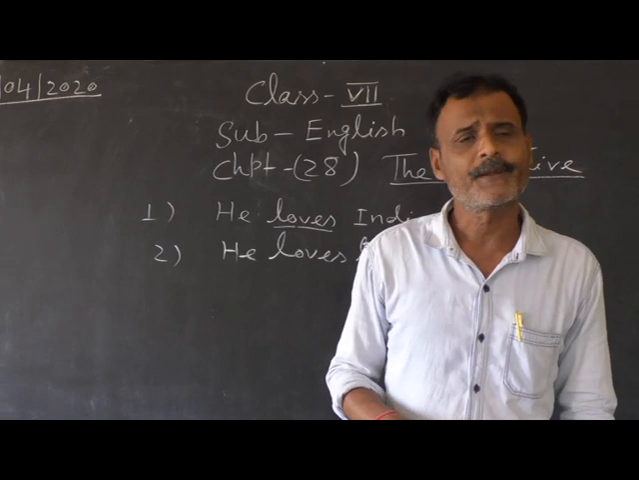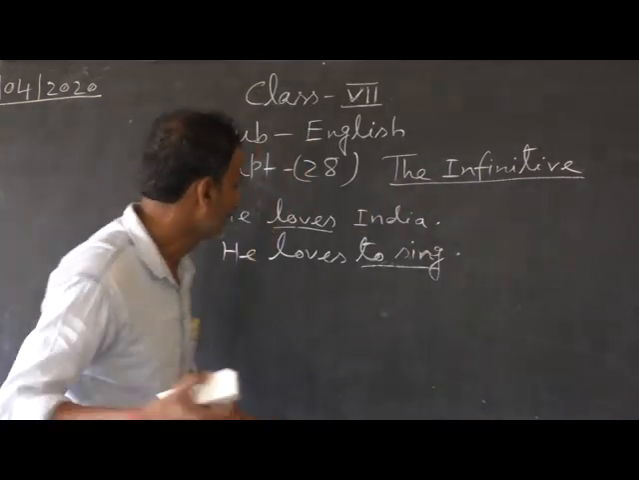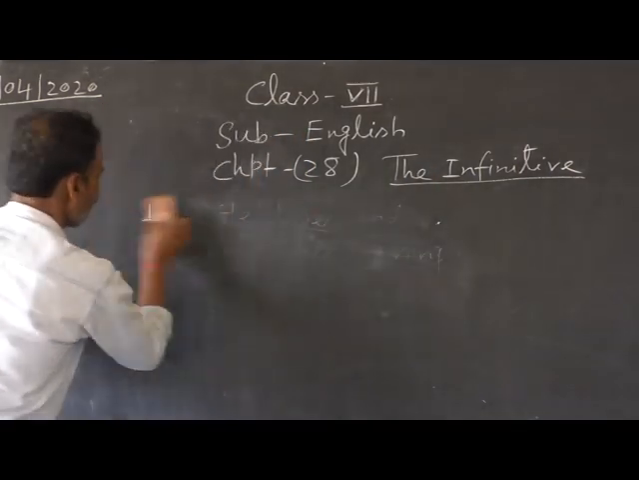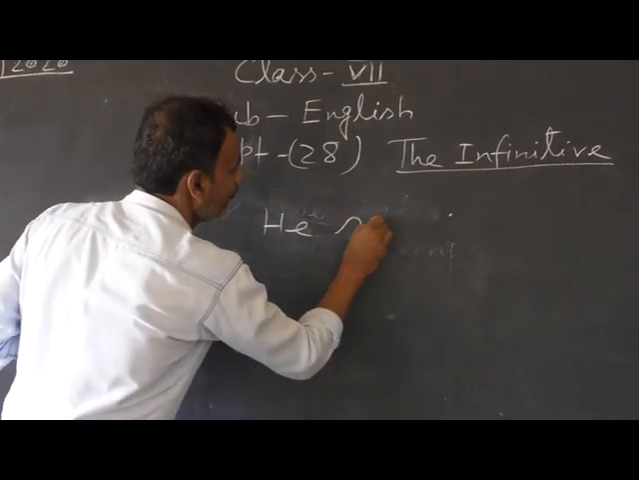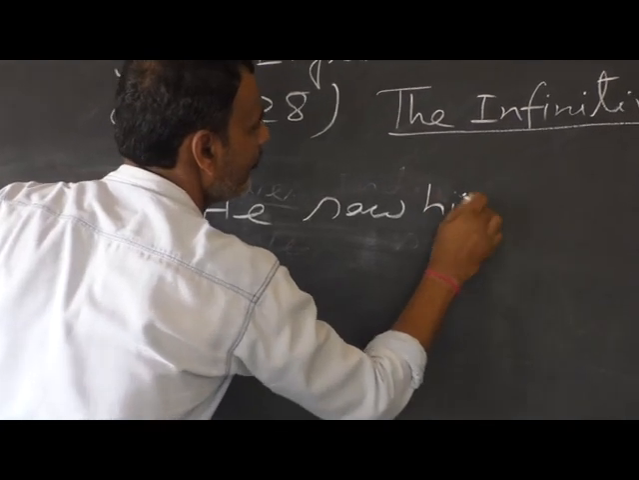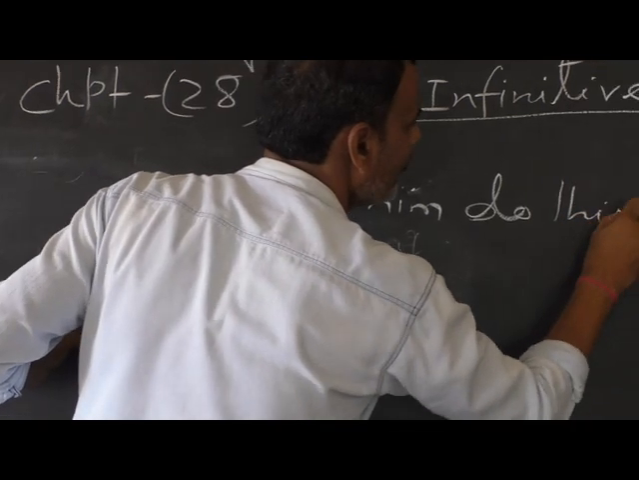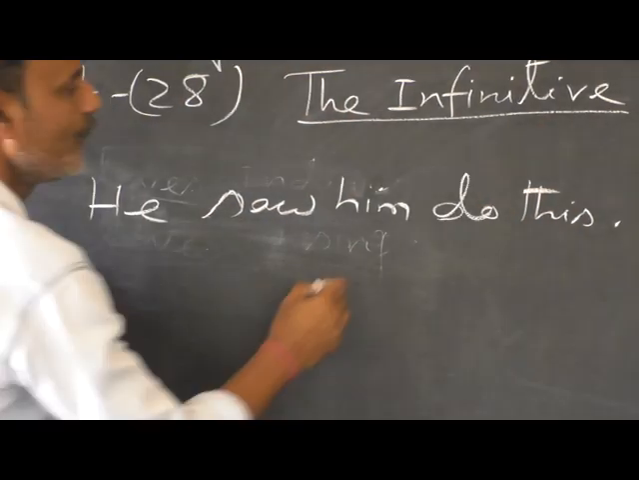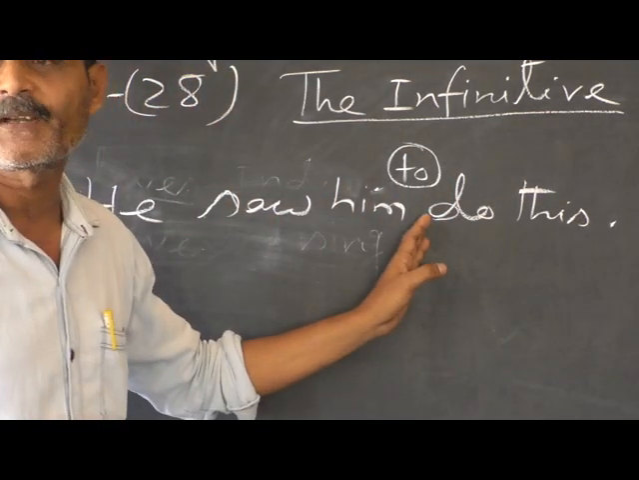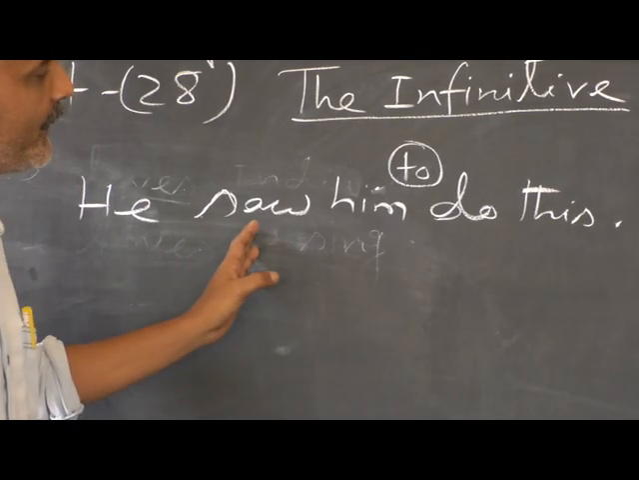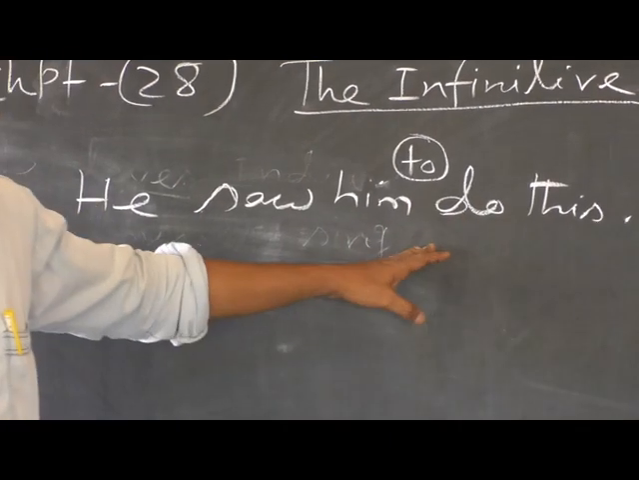After the active voice of some verbs, we use the infinitive without to. I am giving an example. Look. We saw him do this. Look, actually we should say to do, but to here is not expressed but understood. Active voice of the verb, infinitive without to. I saw him do this.